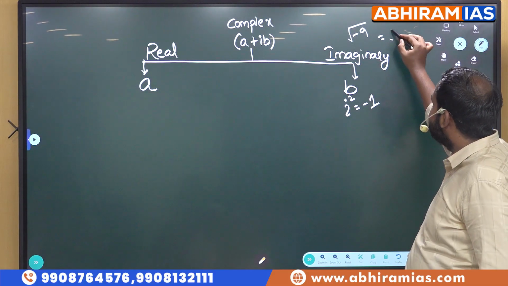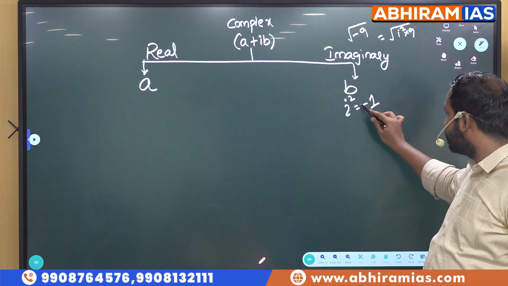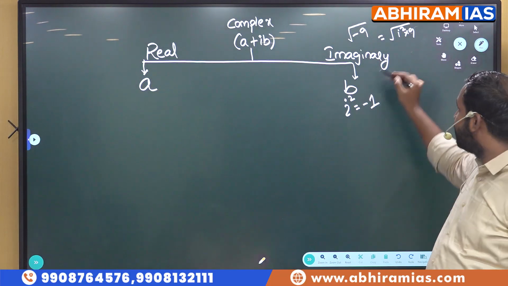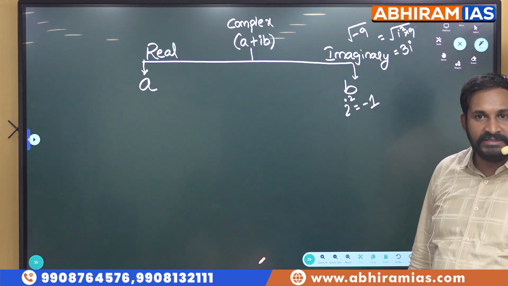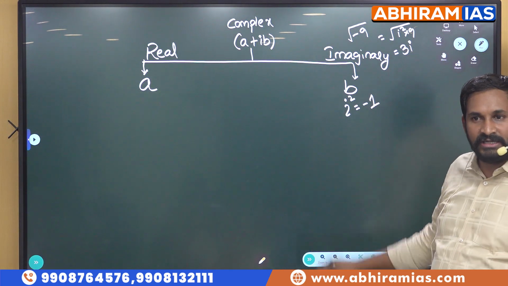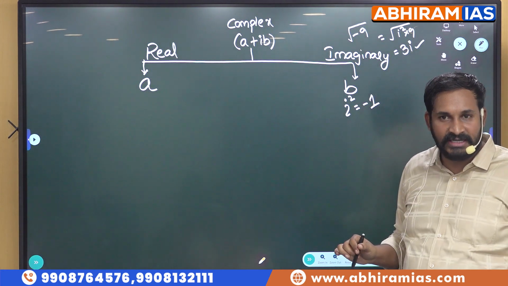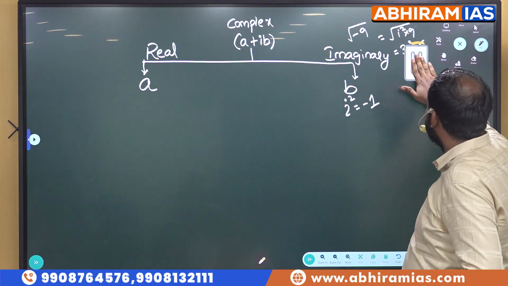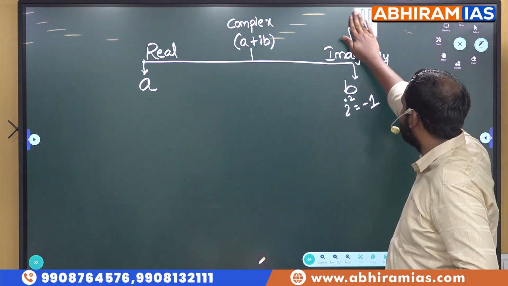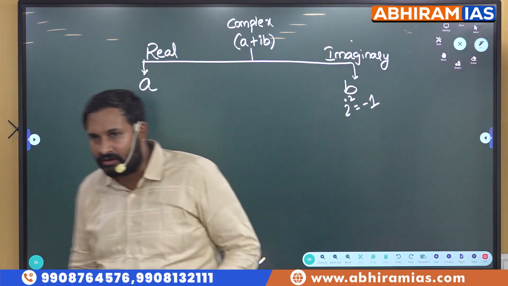Now what is the value of √-9? We can write this as i square into 9, because the i square value is -1, right? Then I can write this as 3i. I square and square root get cancelled, √9 is 3, so we can write that as 3i. Just for that sake, we will learn this one: i square is -1. Apart from that, we don't require any other knowledge here.